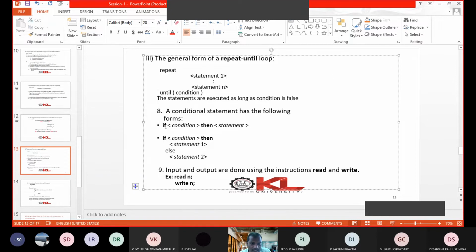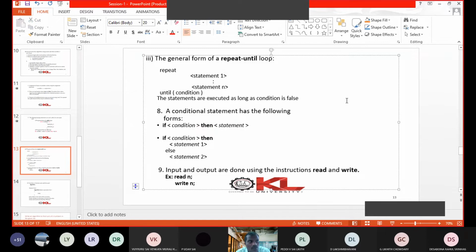Similarly, for if else, we take the keyword if followed by a condition, then we write then, and then the set of statements. After that we write else. If the condition is true, the first set of statements is executed. If the condition is false, we come to the else part and that set of statements gets executed.